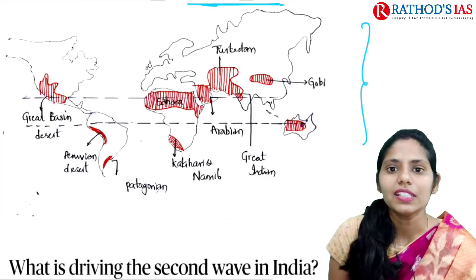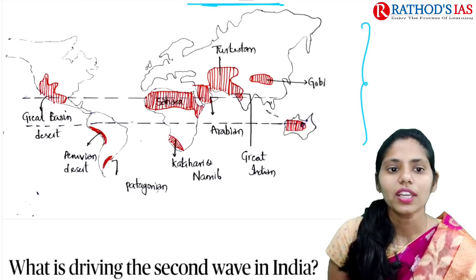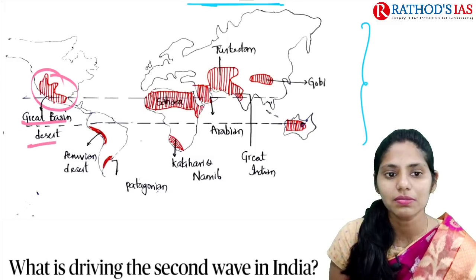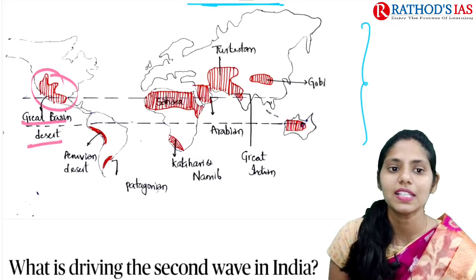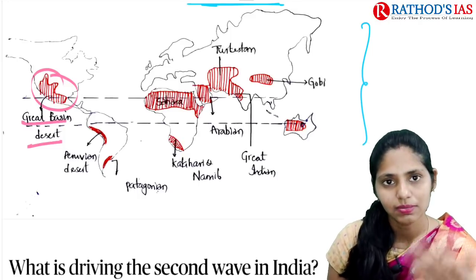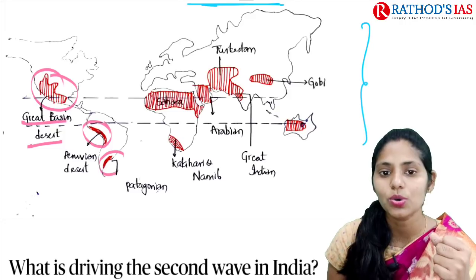Now let us see some of the deserts present. Here the red shaded areas are normally deserts. In the southwestern area of the USA, we have the Great Basin desert, which will have some influence on the monsoon of the USA. Here we have the Peruvian desert, and here we have the Patagonian desert.